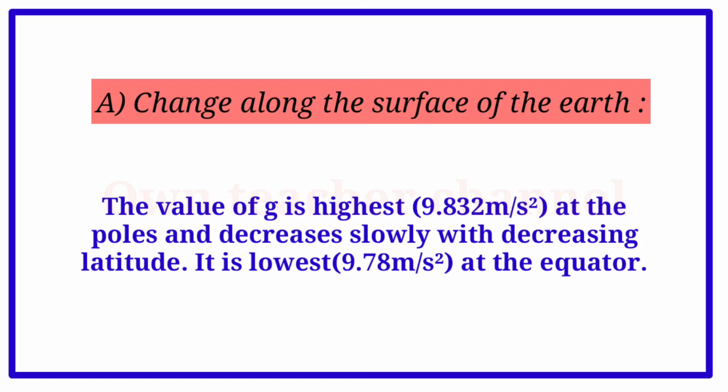The value of g is thus highest, 9.832 meters per second squared at the poles, and decreases slowly with decreasing latitude. It is lowest, 9.78 meters per second squared at the equator.